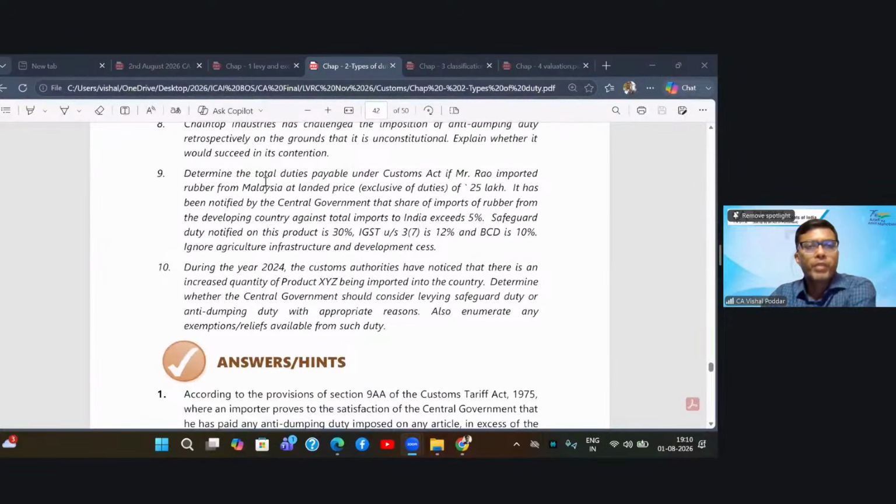Ninth, determine the total duty payable under Customs Act if Mr. Rao imported rubber from Malaysia at a landed price. Now, landed price, which is excluding the duties, is 25 lakhs. It has been notified by the central government that the share of import of rubber from developing countries against total import in India exceeds 5%. So, government has specified this, notified this. Safeguard duty notified on this product is 30%. IGST is 12%. Base CD is 10%. Ignore agriculture infrastructure development cess.